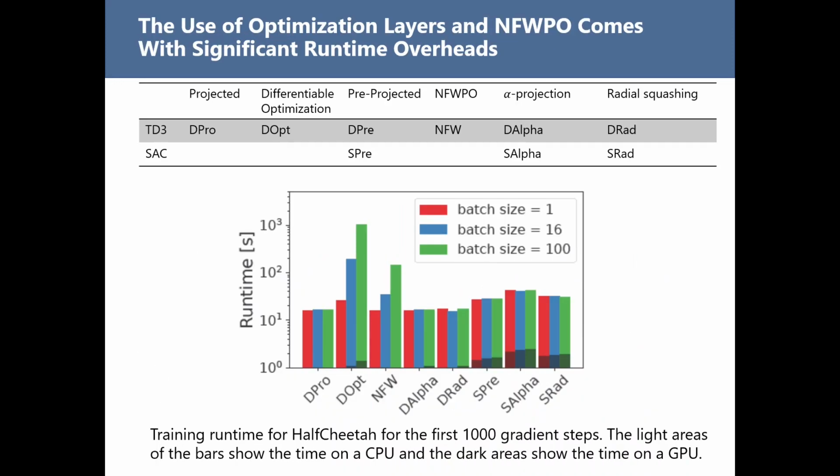Lastly, we observed that the use of optimization layers and NFWPO comes with significant runtime overheads. The plot shows in log scale running times for different algorithms for different batch sizes. We see that as we increase batch sizes, the running times for differentiable optimization layers and NFWPO increase drastically.